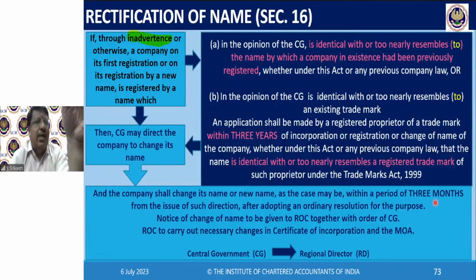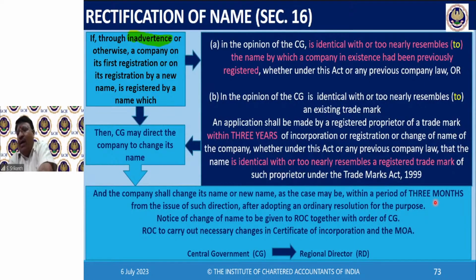Because the sentence reads: in the opinion of the central government, is identical with or too nearly resembles the name by which a company in existence... Okay, I am not questioning it, I'm giving it to you. So the act contains the word "to", but in proper English, grammatically, the word "to" should not be there. That's why I hate this new law. So ungrammatical. The people who drafted it possibly had no respect for the English language.